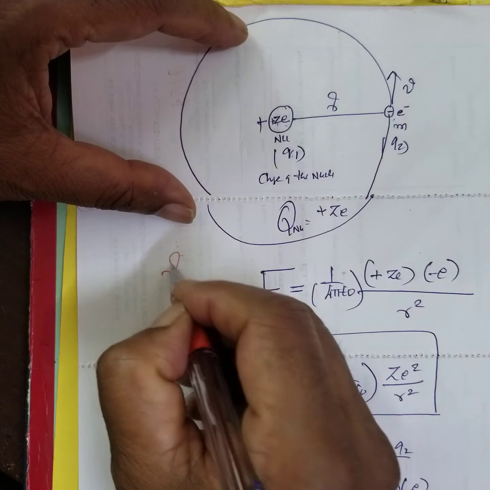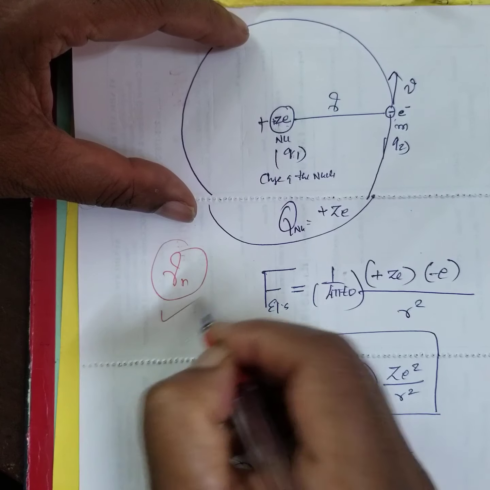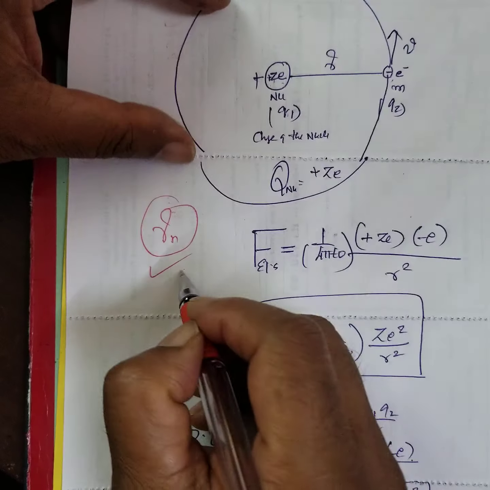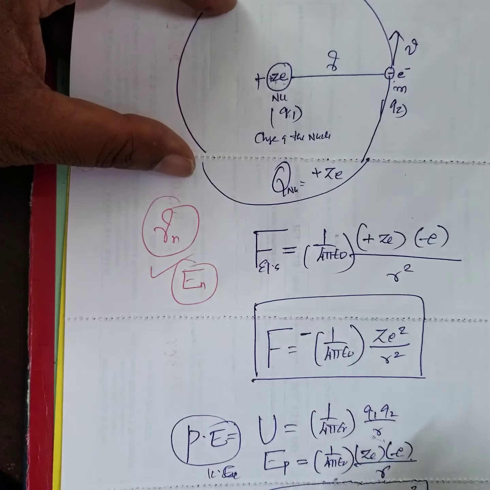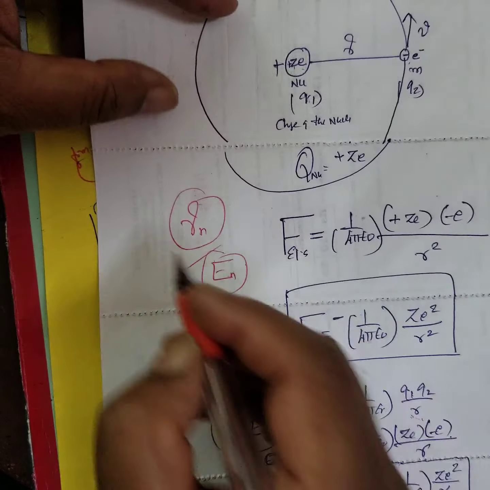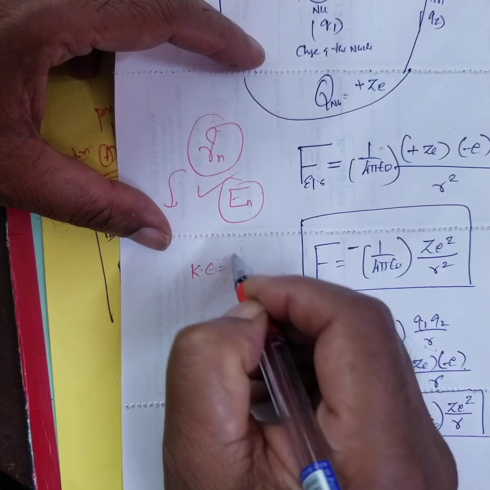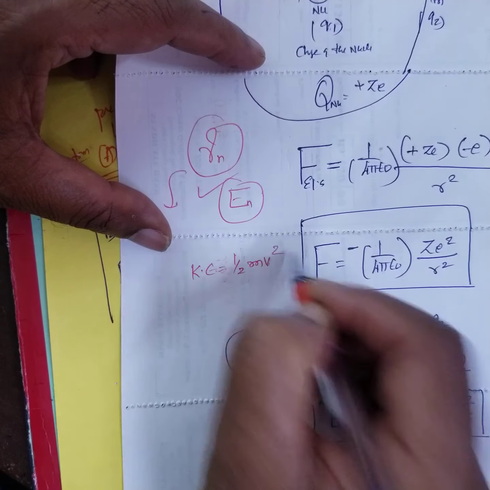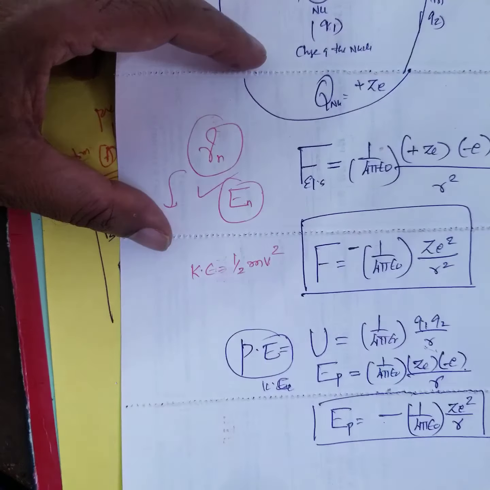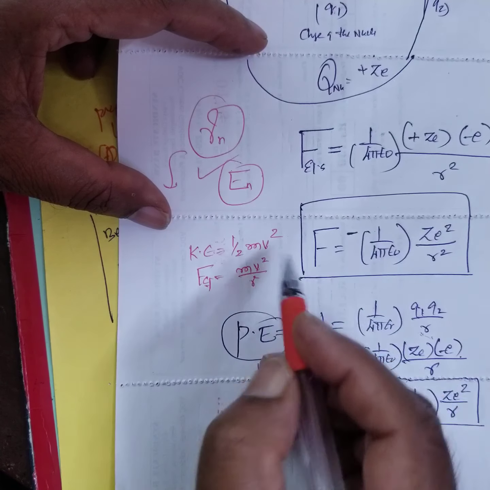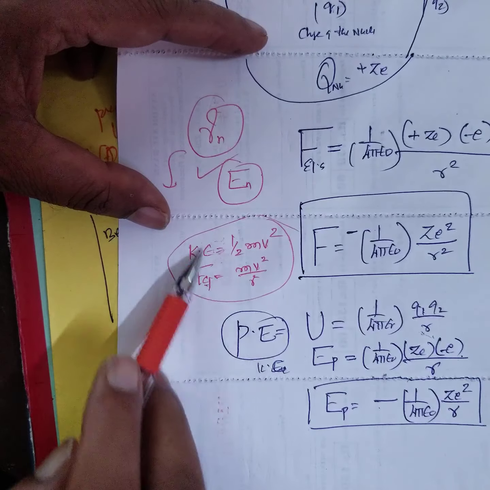Now, this you are going to do: obtain an expression for the radius of the nth orbit. This I will do immediately in the next class. It is a 3 mark question. And obtain an expression for the energy of the electron in the nth orbit. And what is Bohr's theory? Remember, kinetic energy is equal to half mv square, you know. What is the centripetal force? mv square by r. Instead of 2 you put r. You can remember, right?